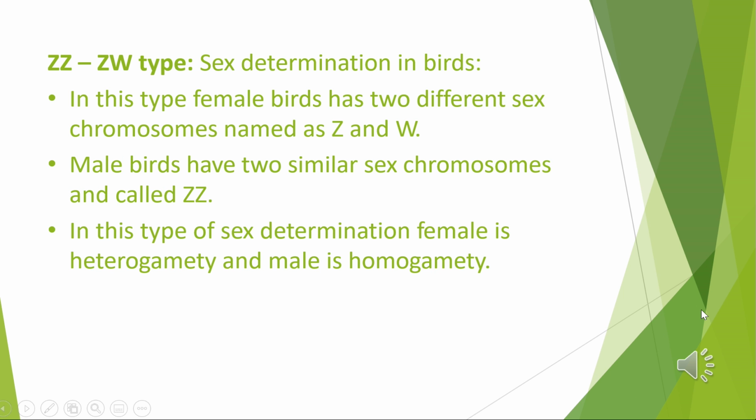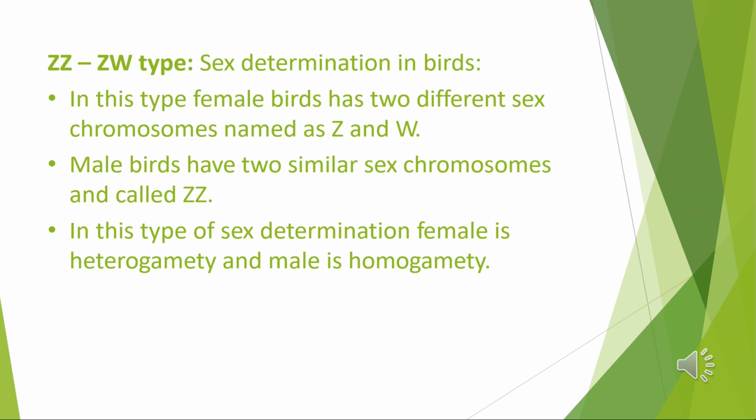This is showing the ZW and ZZ type: ZW females and ZZ males. In birds and some reptiles, both the sexes possess two sex chromosomes, but unlike human beings, the females contain heteromorphic sex chromosomes, AA plus ZW, while the males have homomorphic sex chromosomes, AA plus ZZ.